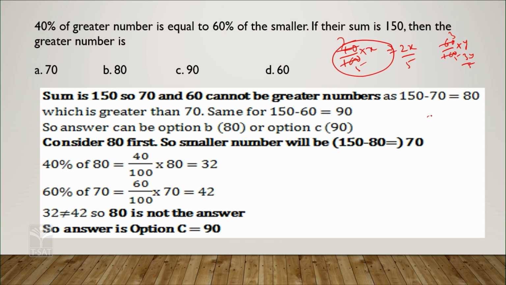So 2x by 5 is equal to 3y by 5. The 5 gets cancelled, so x is equal to 3 by 2 y.